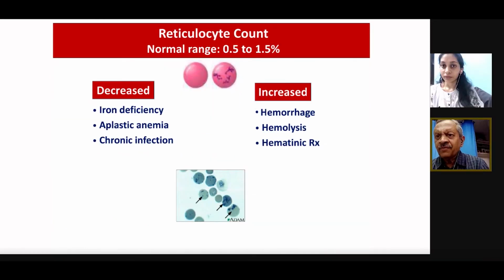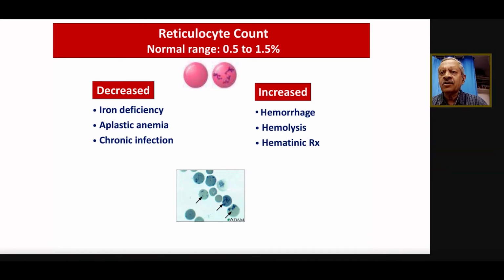So what I was talking about was that the reticulocyte count is not routinely ordered, but it has to be ordered. And I wouldn't give a single tablet of iron or B complex without having the reticulocyte count, because one tablet can also change the picture. And reticulocyte count, we know the reticulocytes are the precursors of the RBC.